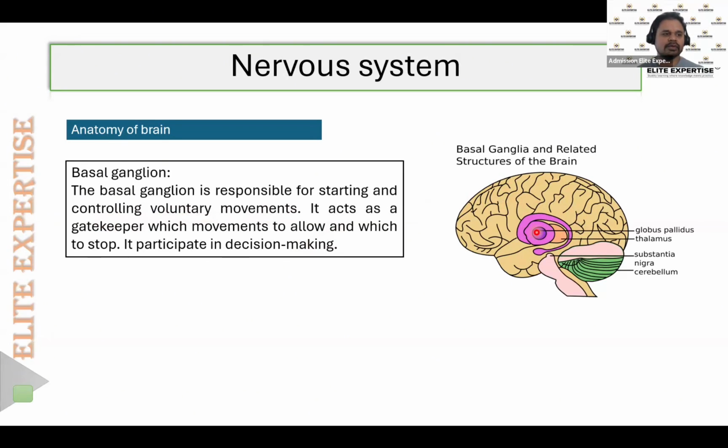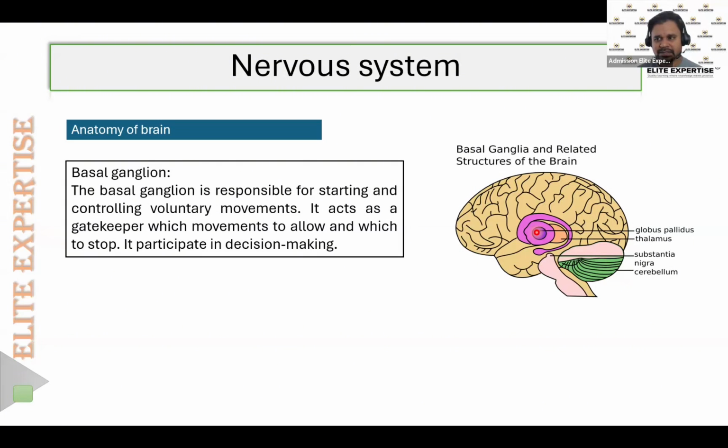Like if we voluntarily want to stretch our hand, then it is mainly controlled by the basal ganglia. Whatever voluntary activities we want to do, everything will be controlled by the basal ganglia. It acts as a gatekeeper, deciding which movements to allow and which to stop.